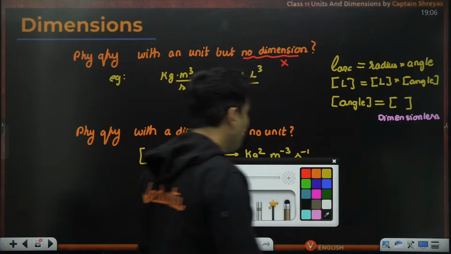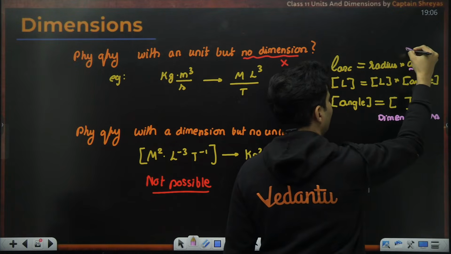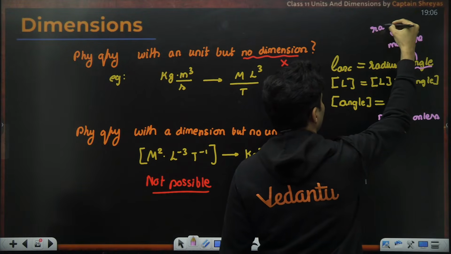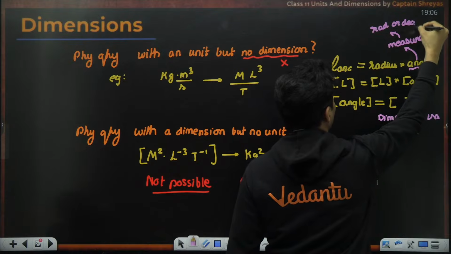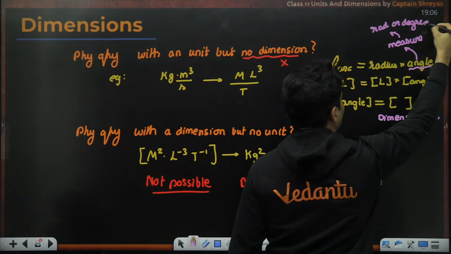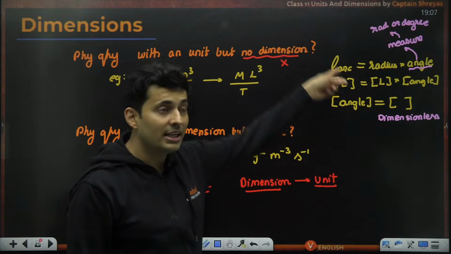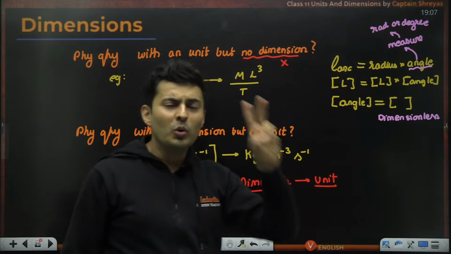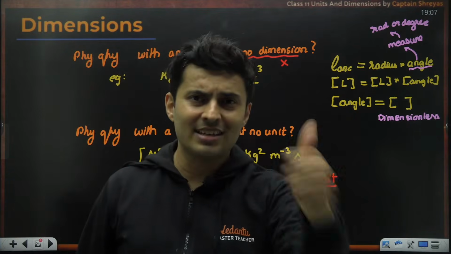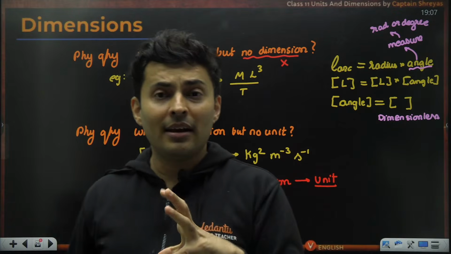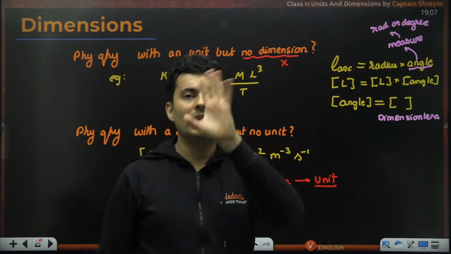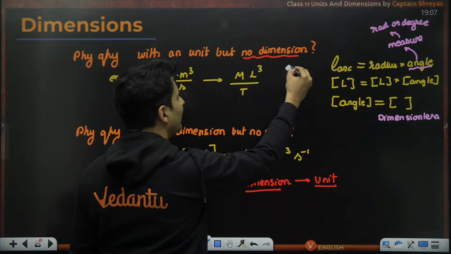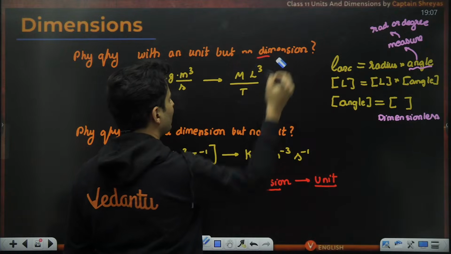But sir, we measure the angle. We have so many units for it. We can measure it in radian or degree and so on. Oh, so it has a unit, but I can't have a dimension with it. So those are two special quantities. One is angle and one is solid angle, where you have some unit, but there is no dimension for it. So this comes with an exception.